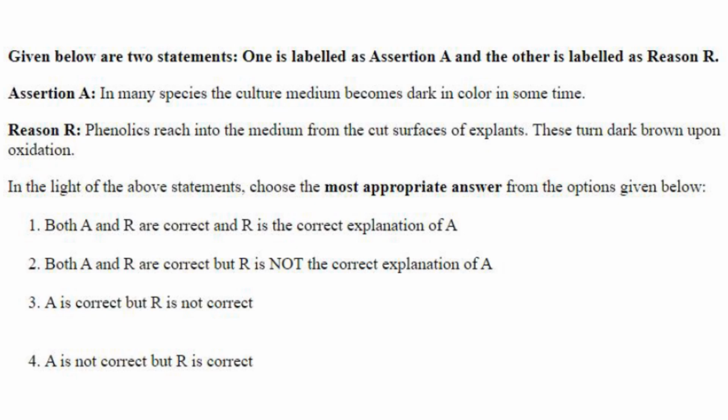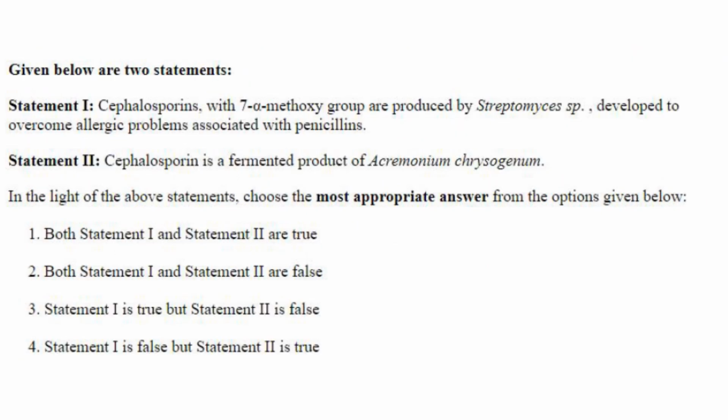Then assertion, reason. In many species, the culture medium becomes dark in color in some time. Of course, in certain plant species such as mango, if you do tissue culture, you can see the medium becoming dark in color. This is because of the exudation of phenolics from the cut surface of the explant. So reason, phenolics leach into the medium from the cut surface of explants. These turn dark brown upon oxidation. So both A and R are correct, and R is the correct explanation of A. Answer is option 1.